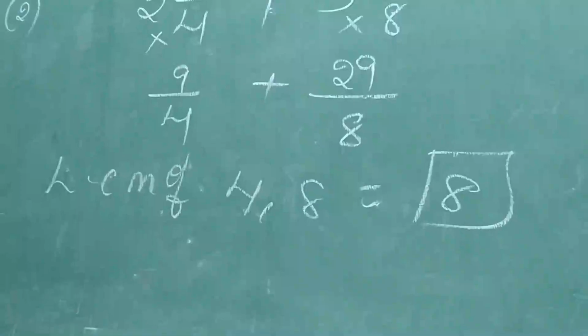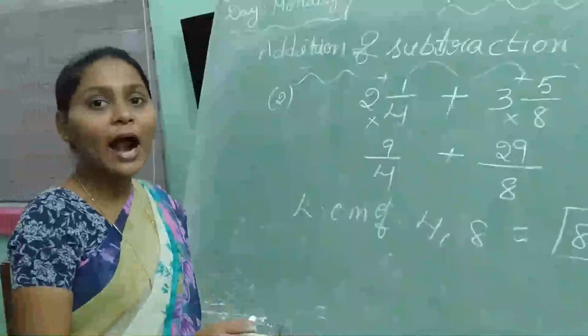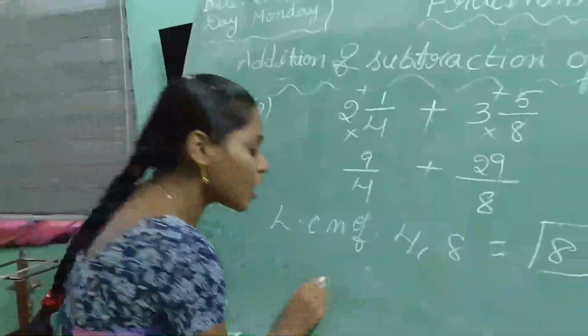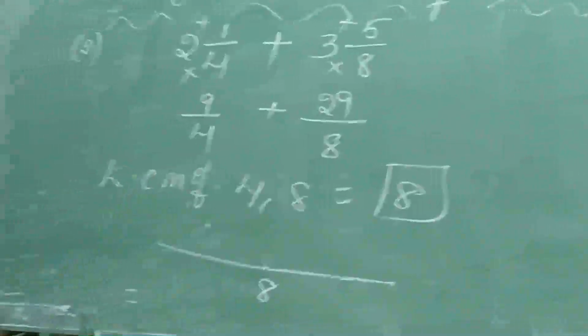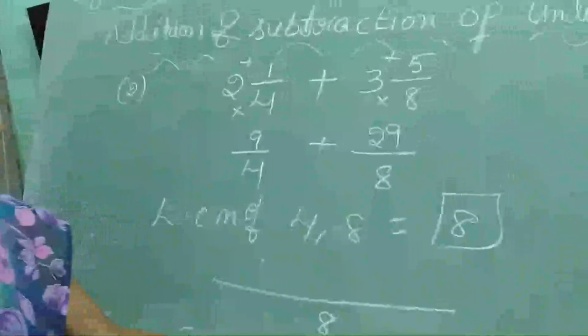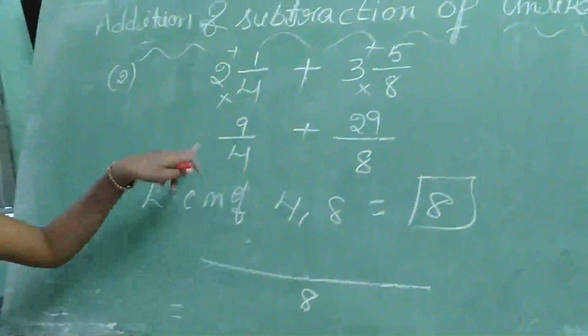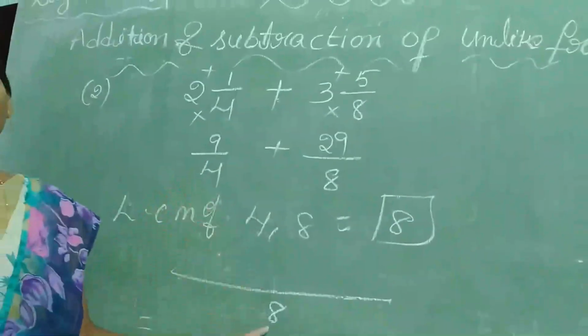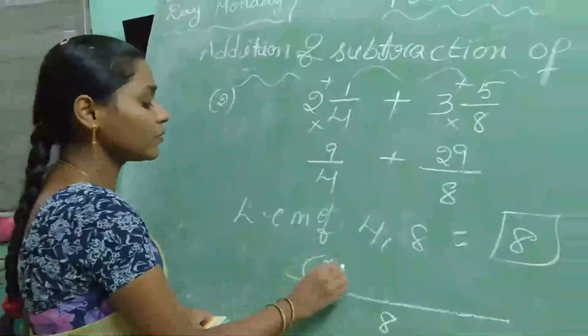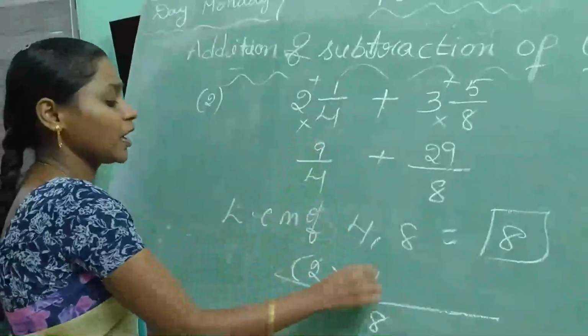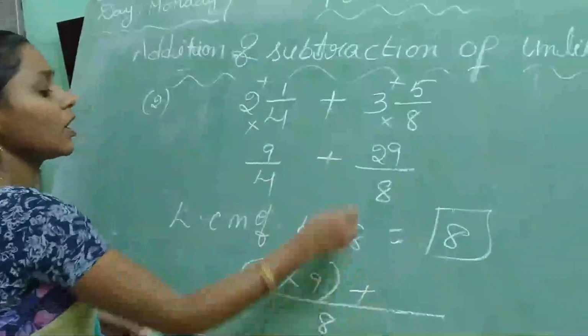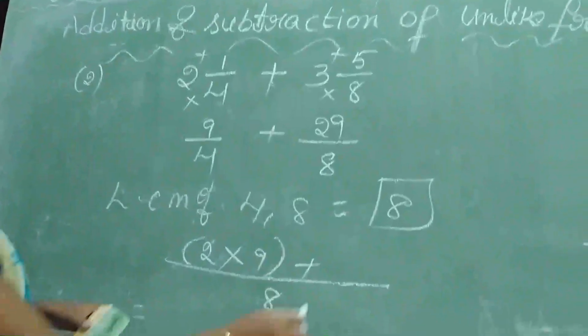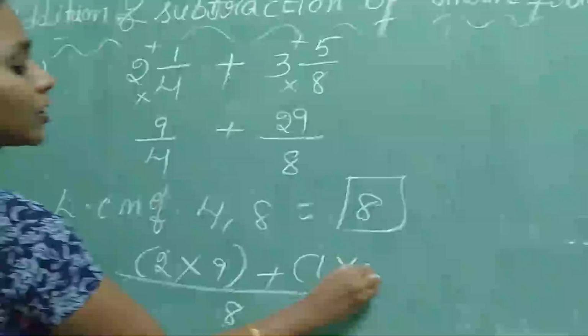Now what will we do after this process? We have to keep LCM in the denominator. So after that, do we see numerator or denominator? Denominator only. 4 is cancelled in 8 how many times? 2 times. 2 into what is the numerator? 9. With symbol plus. Now 8 is cancelled in 8 how many times? 1 time. 1 into 29.